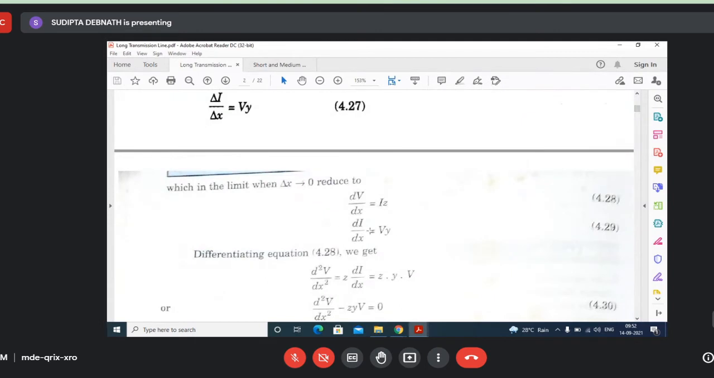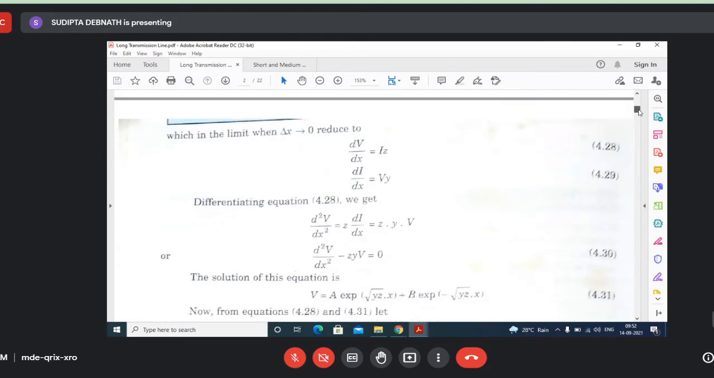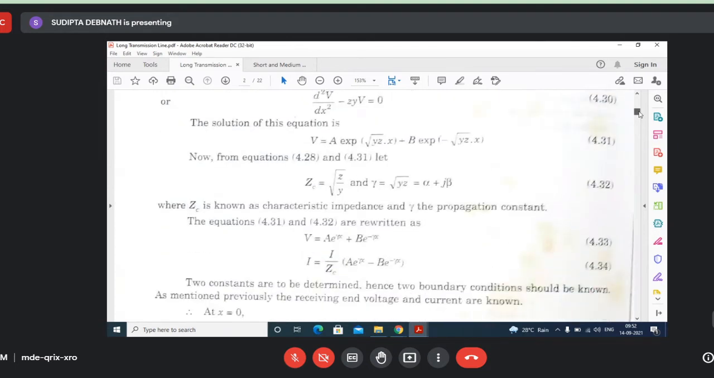see here, dI/dx equal to vy. Okay, and here you can understand that delta I equal to vy into delta x. Okay, so you can write that, differentiating this one, you will get e to the power gamma x minus B e to the power minus gamma x, and one term you will get here, root over y by z. Okay, so replace that y by z by this ZC.